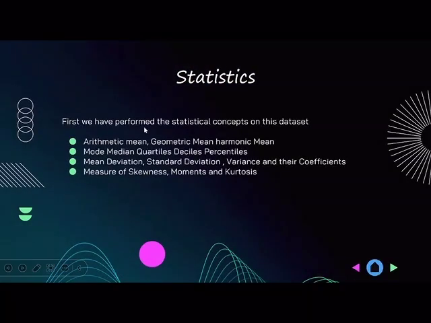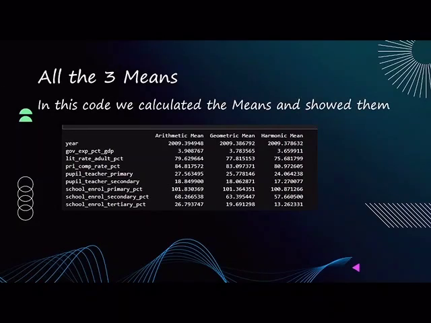In our statistical analysis, we did the following: arithmetic mean, geometric mean, harmonic mean, mode, median, quartiles, deciles, percentiles, mean deviation, standard deviation, variance and their coefficients, measures of skewness, moments, and kurtosis. These are the output snippets of our code. Our code is shared in the IPYNB file, which is also attached to this project and which we're going to look at further in this video.